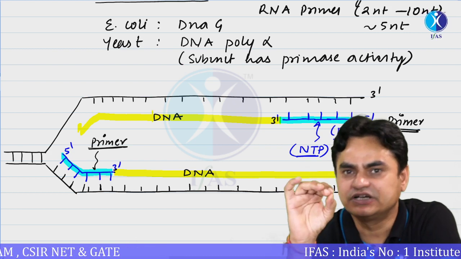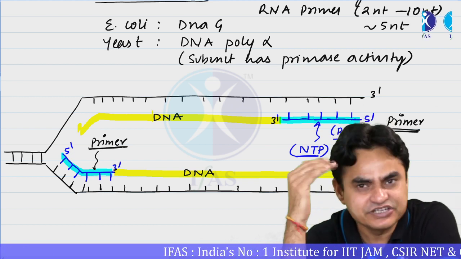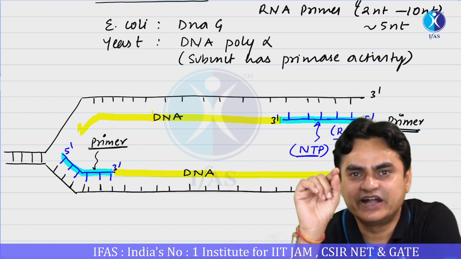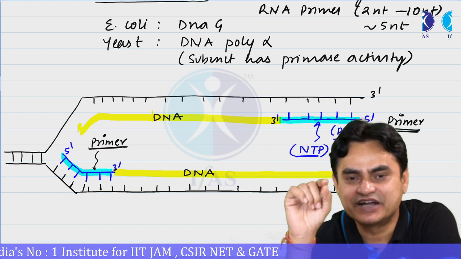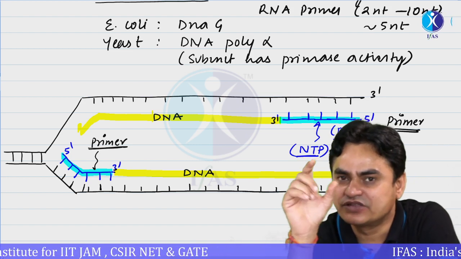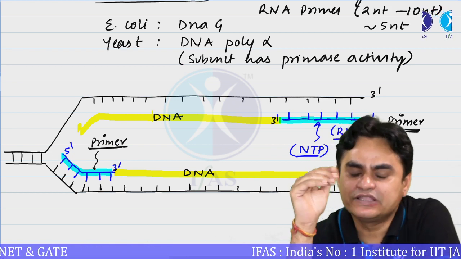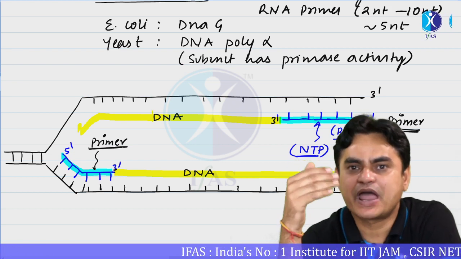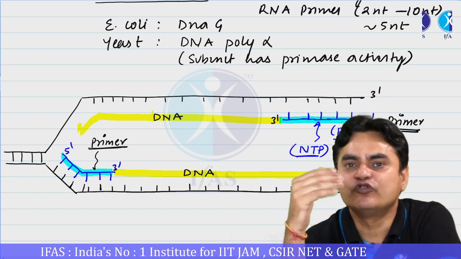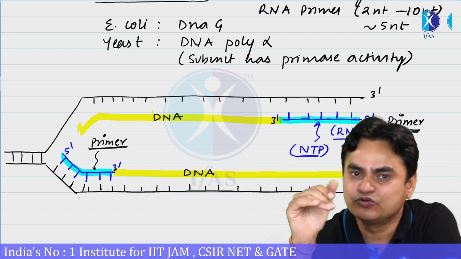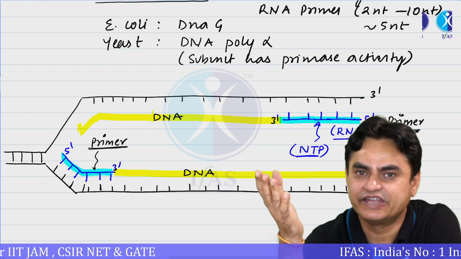So in evolution, it was decided that no DNA polymerase will initiate the reaction. The reaction is initiated by the primase, and primase, instead of adding a DNA sequence, adds an RNA sequence. The benefit of adding an RNA sequence is that it can be recognized later on that this is the patch where proofreading activity has not been performed. So during the second round, when the RNA primer is removed and gaps are filled, proofreading activity will be performed. We will come to that point when we remove the primer, and we will see that the DNA polymerase will be able to perform proofreading activity.